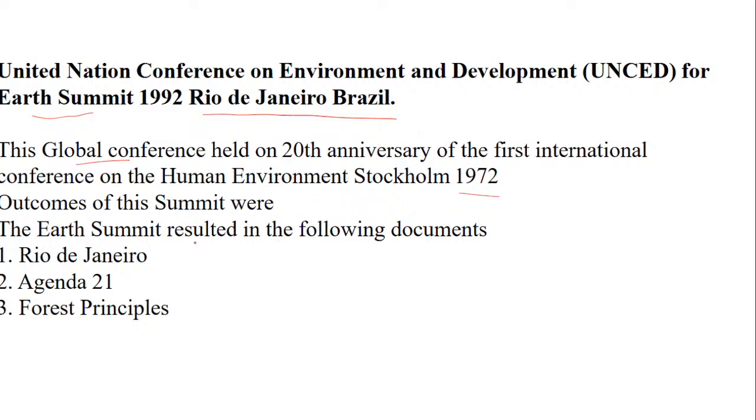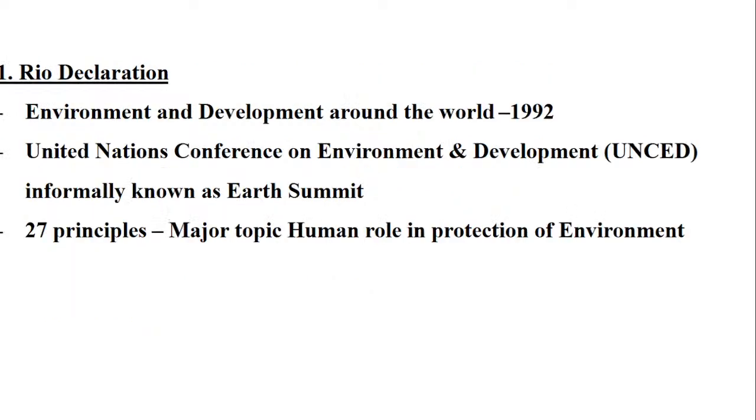Now the outcomes. Here are the actual outcomes. As I said, it is also known as the Earth Summit. Now these are the 3 outcomes. Apart from this, there are 2 more outcomes which we have already done. One is the Convention on Biological Diversity, which we have already done, that is the 4th one. Now first is the Rio Declaration. What is this Rio Declaration about? It talks about environment and development around the world, since 1992. It is also known as the United Nations Conference on Environment and Development.